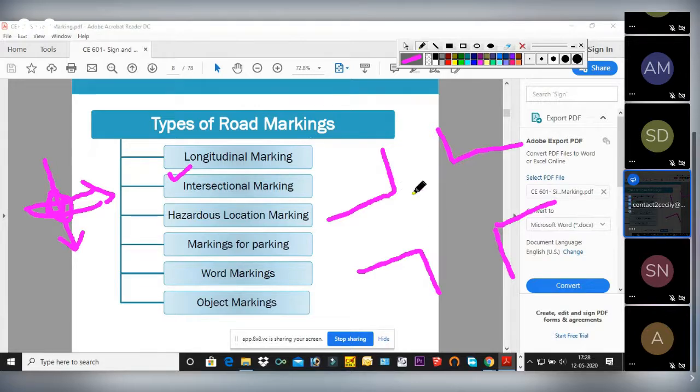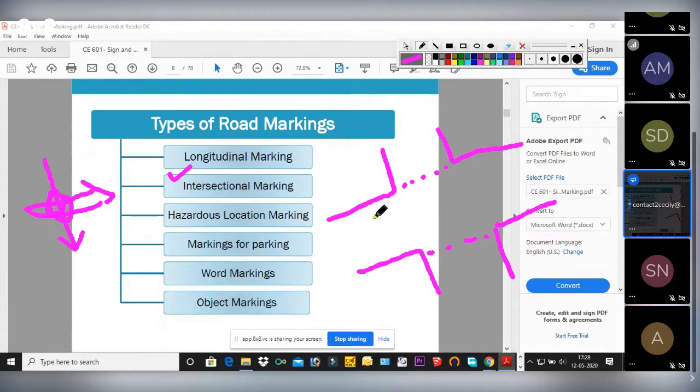Now see what happens. Some markings will be provided at the intersection also. Suppose this is your major road. Major means more vehicles will move from this direction and traffic in this road will be less. So like this, markings will be provided at the point of intersection.